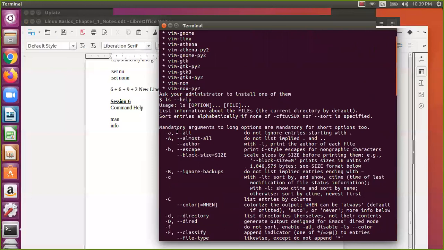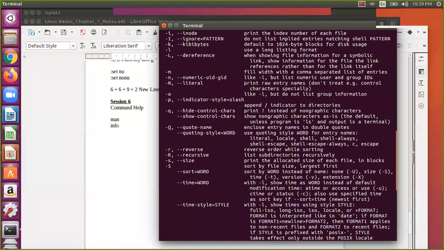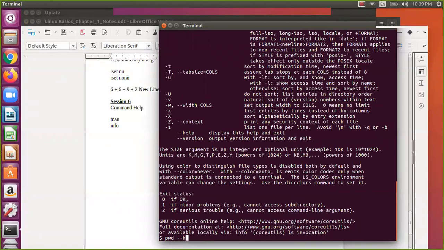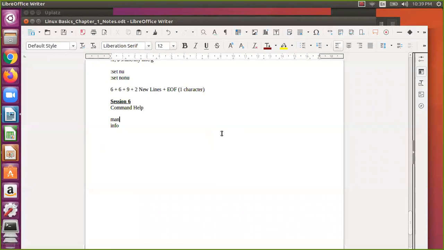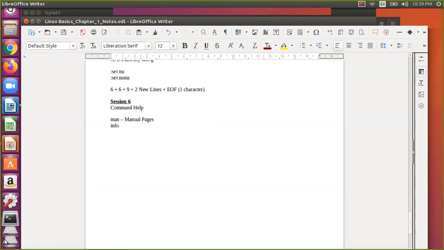It will display everything about that command, but it is not a convenient way of doing this. If you see, there is no help for pwd, which means this command line help is not available for all the commands. So then what is the best way? It is man. What is meant by man? This is the manual page. Man stands for manual page.